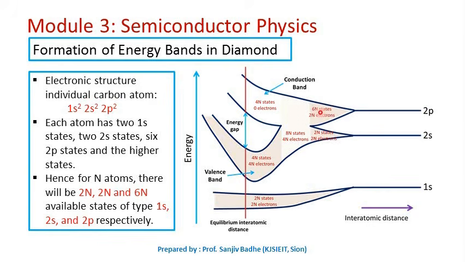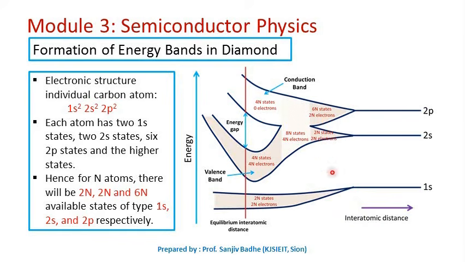So there are 6 2p states, so total 6n states will be available when n number of atoms are brought together. As the energy levels are split in this band which is formed, there will be 2n number of states and 2n number of electrons. Here there will be 2n number of states and 2n number of electrons. Here there will be 6n number of states, but only 2n number of electrons will be there. So 4n number of states will be empty here.